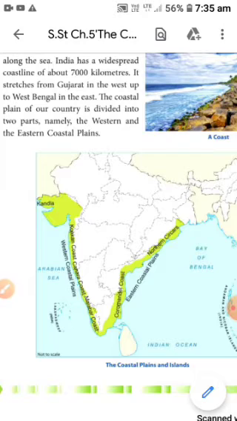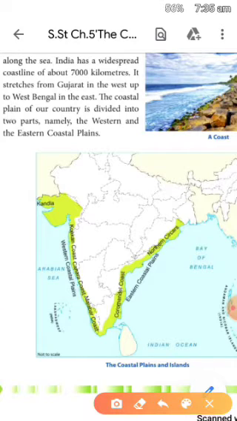Now we will read about the Canara coast. The Canara coast comprises the coastline of Karnataka. This area is Karnataka, and this area is the Canara coast. Now the Malabar coast. The Malabar coast covers the whole of Kerala. Bache, this is Kerala.